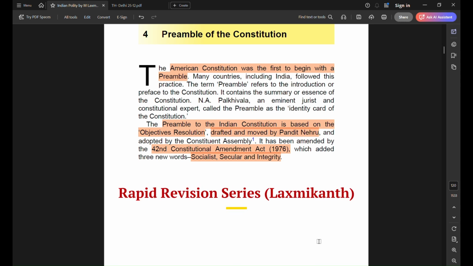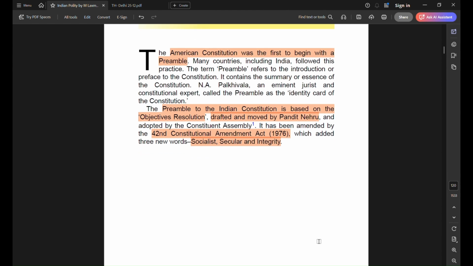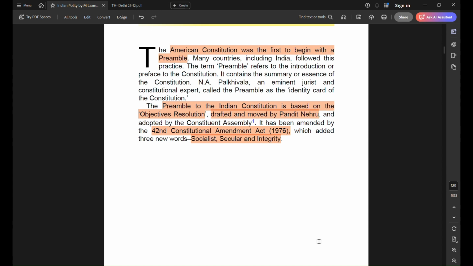We will do a quick revision of Preamble chapter from Laxmikanth. So the idea of preamble was first used in American Constitution and we have borrowed it from there. It is based on objective resolution that was drafted and moved by Pandit Nehru. It has been amended only once, that is through 42nd Constitutional Amendment Act, and three new words, socialist, secular and integrity, were added.